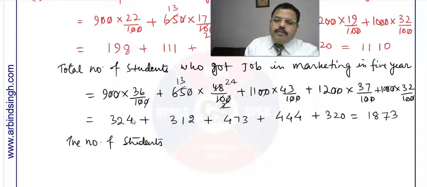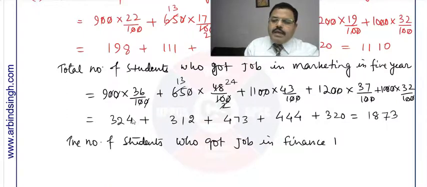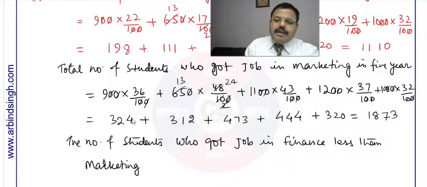So the difference, the number of students who got job in finance less than marketing, is given by 1873 minus 1110.